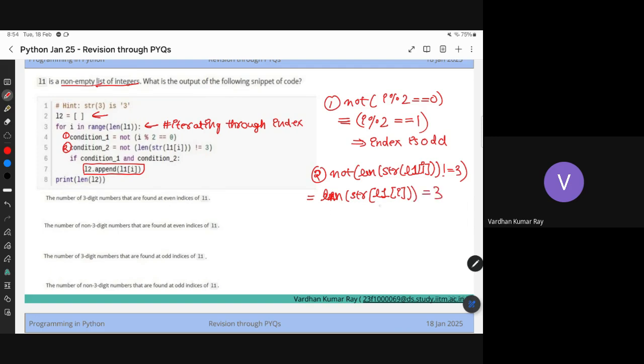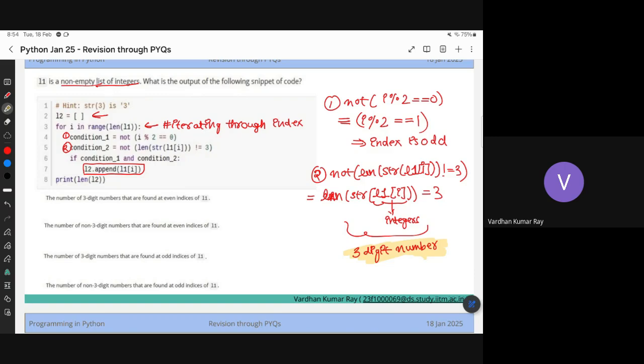So what is that L1[i]? Can you tell me? It's an integer, right? Now converted into a string and checking with length 3, what does that mean? It's a 3-digit integer, right? So first of all, the index should be odd and it should be a 3-digit number. Can you guys see that?